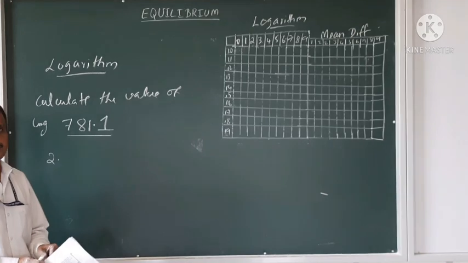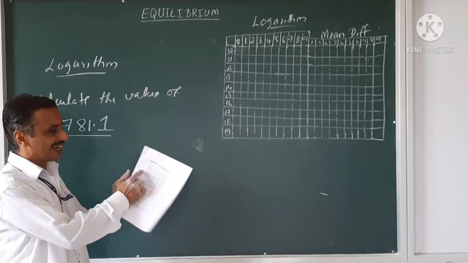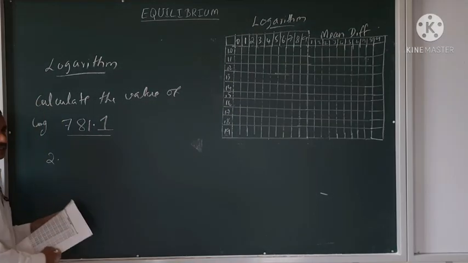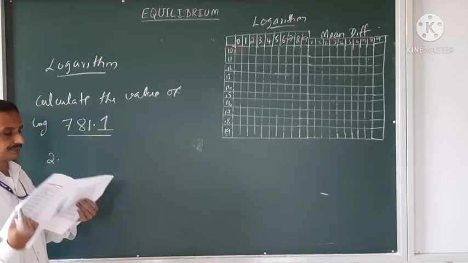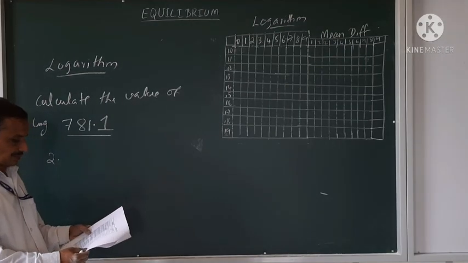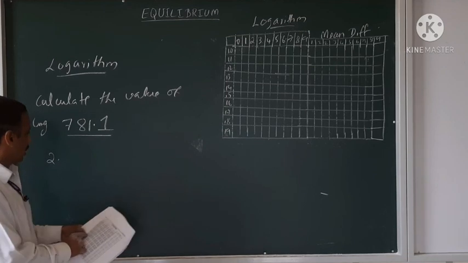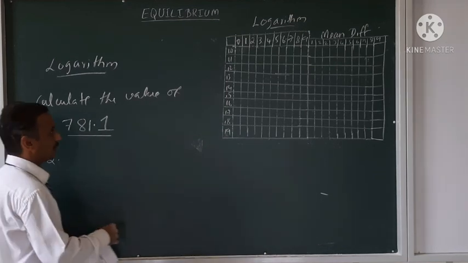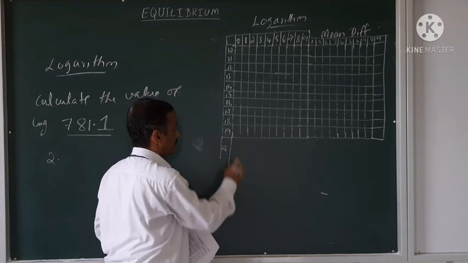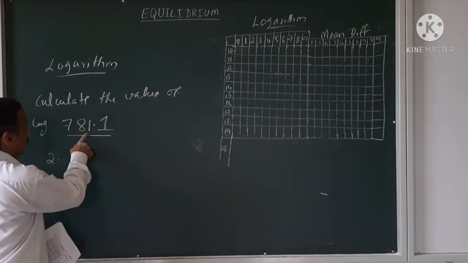Now what you do is, open the logarithm page and on the left hand side, move down to 78. Okay, I got 78 here. And after moving to 78 on the left hand side, the next number is 1.